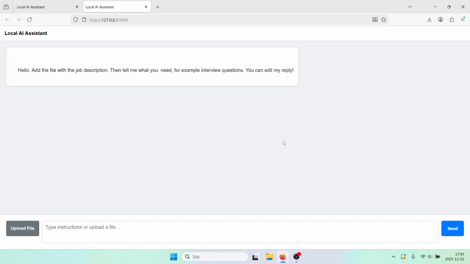I'm going to show you how you can use AI in your workflows. And for this purpose, we are going to look at a very specific workflow. In this scenario, we are looking at how an HR representative can use AI to prepare for an interview.